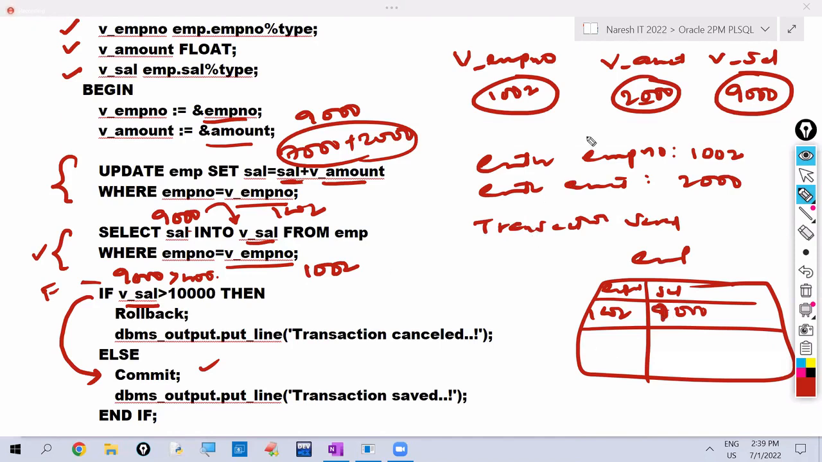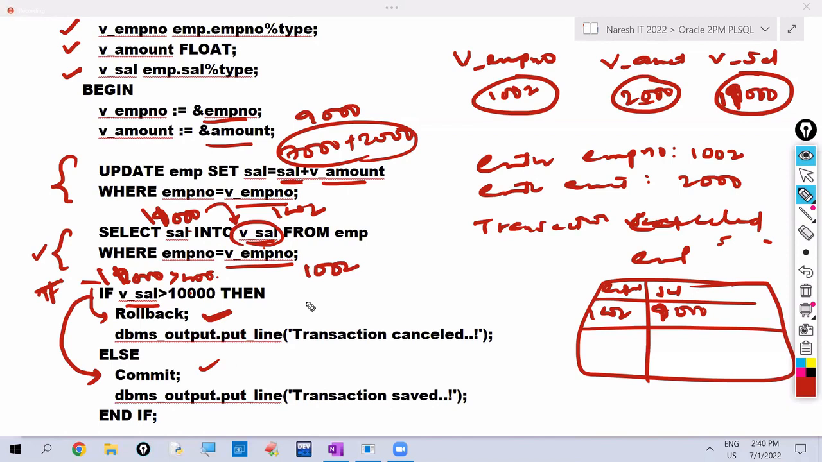Okay. For example, once again we are giving 1002. Again we are giving 2,000 amount. Now after increasing his salary, 9,000 plus 2,000, how much? 11,000. So employee 1002's salary is 11,000 now. Now v_salary value will become 11,000. So is 11,000 greater than 10,000? Yes. Condition true. Condition true means which one will be executed here? Rollback. So here it displays transaction cancelled.